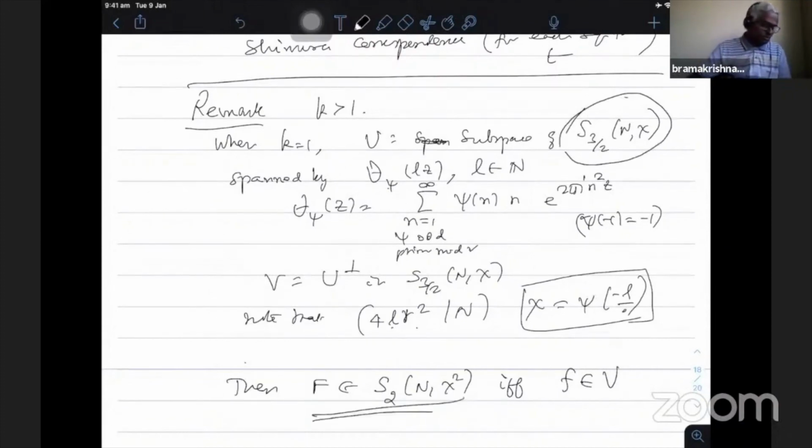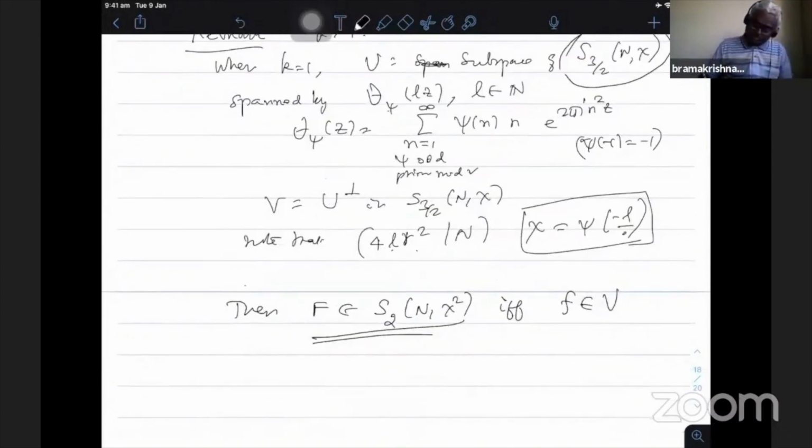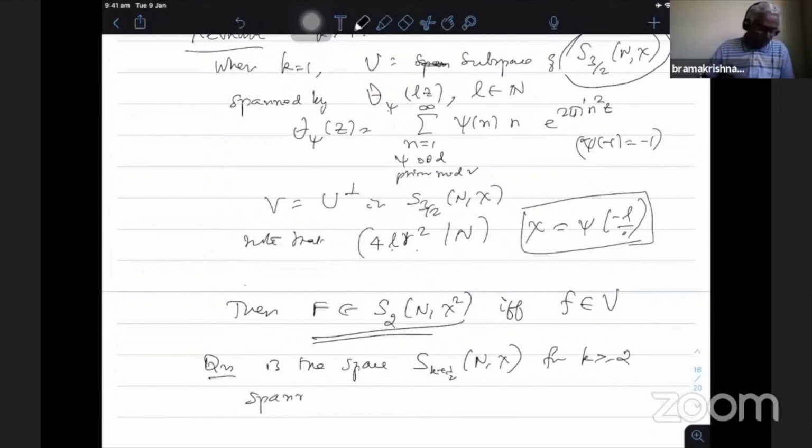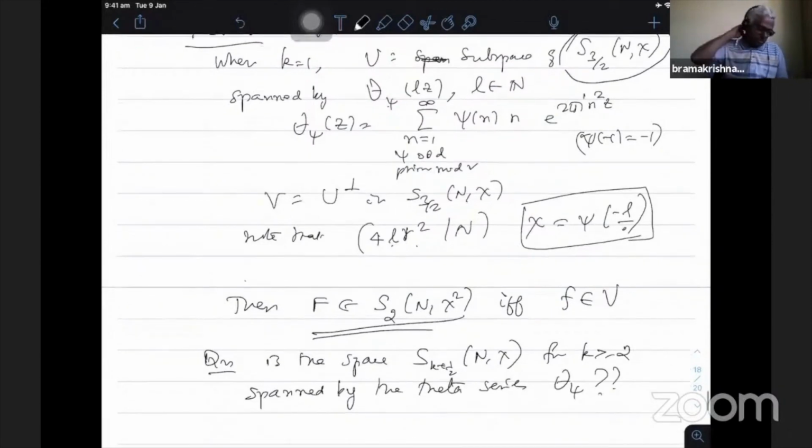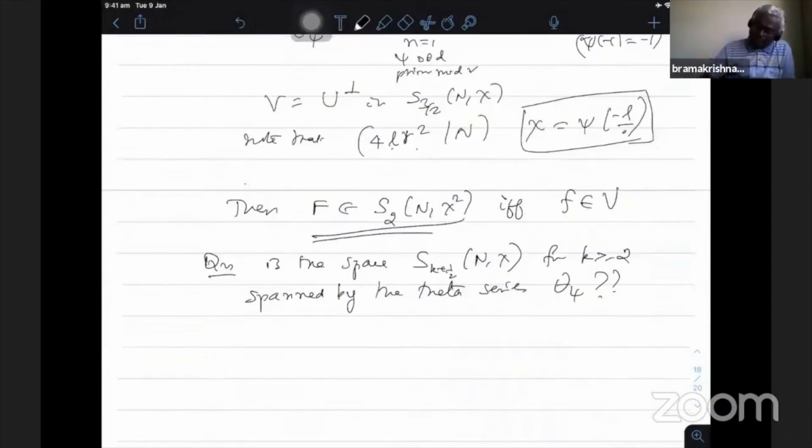That's what he says. So more generally, the question he asked is the following: is the space S k plus half n chi, for k greater than or equal to 2, spanned by the theta series? So this is one of the questions asked by him. But when k equals 0, that is weight half, Serre and Stark showed in fact that for weight half it is true.